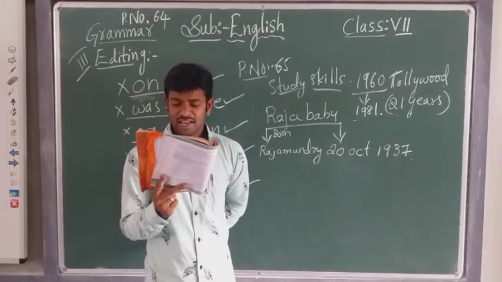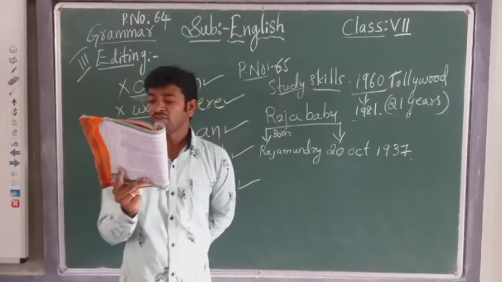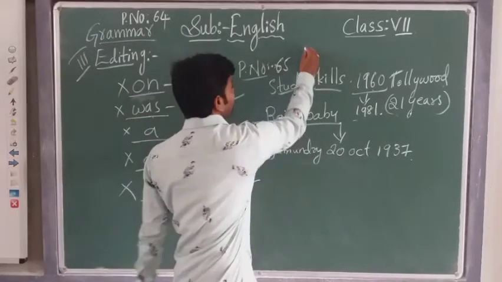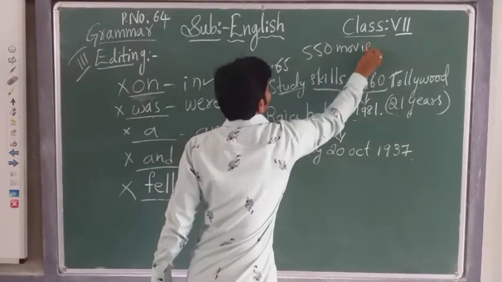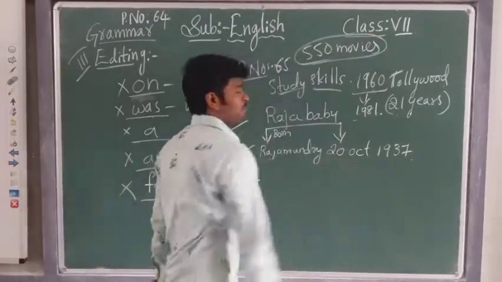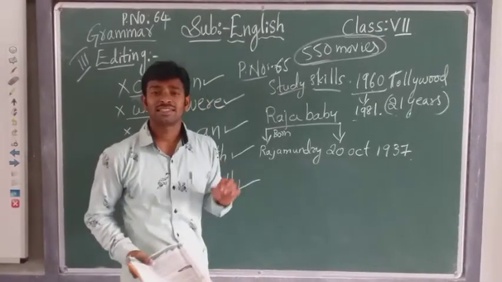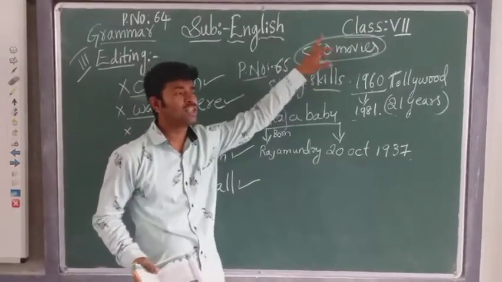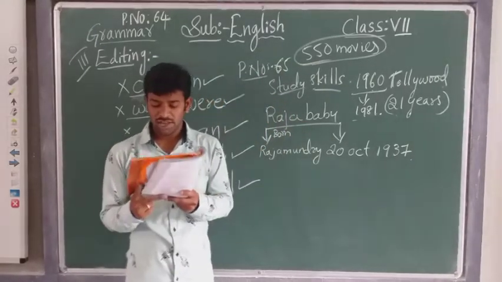In his 21 years film career, he acted in more than 550 movies. How many, children? 550 movies. He acted as a comedian in 550 movies.